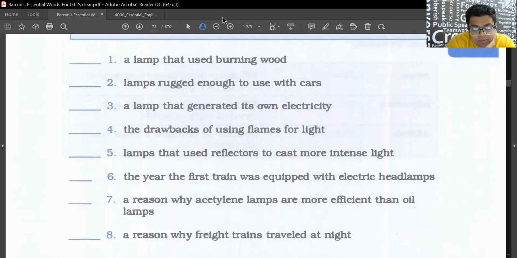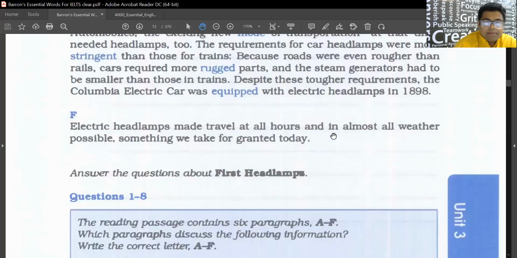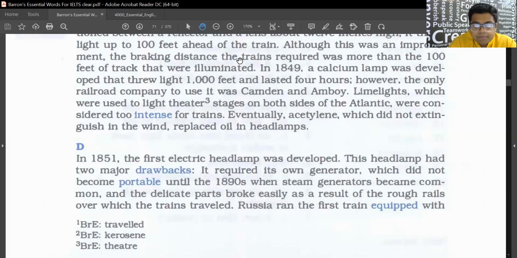So one is 7, correct. See here, a reason why acetylene lamps are more efficient than oil, because they don't blow off. And one more, the 5th one also, right? Lamps that use reflectors to cast more intense light. Correct. Okay. Let's read the next one, D para.